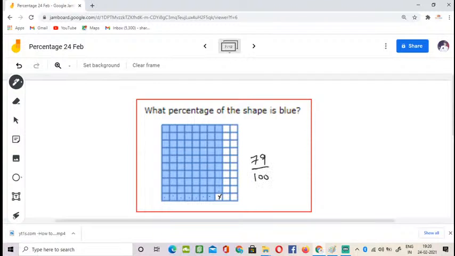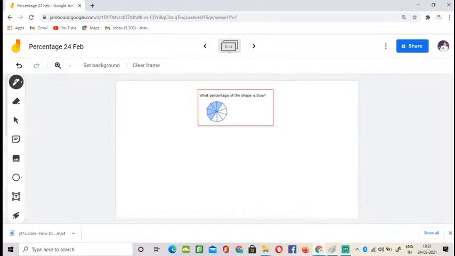Good. Very good. Yes, here is your answer. Perfect. Very easy, right? So again, I'm repeating: percent means parts out of 100. The denominator must always be 100. Next question.